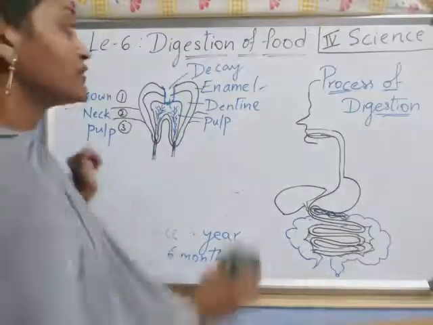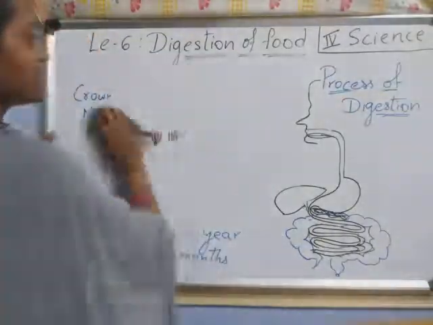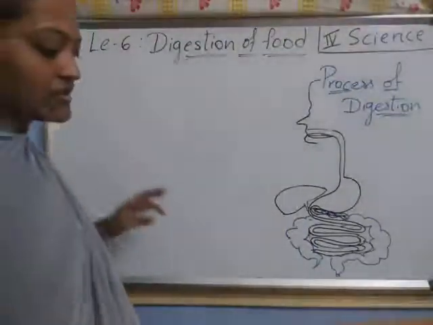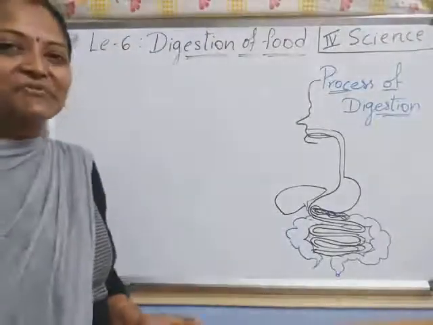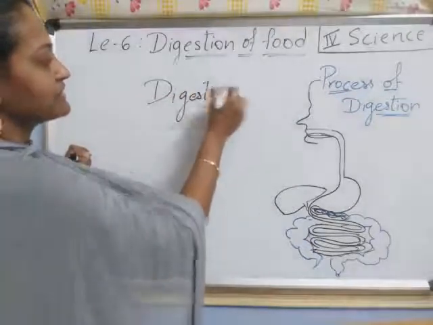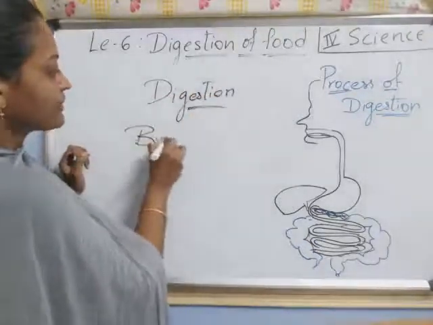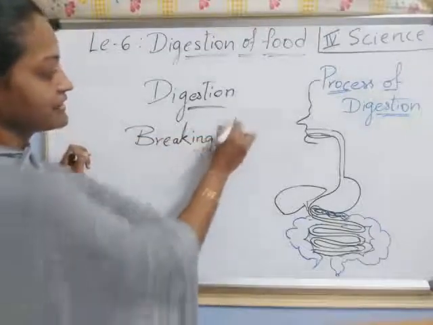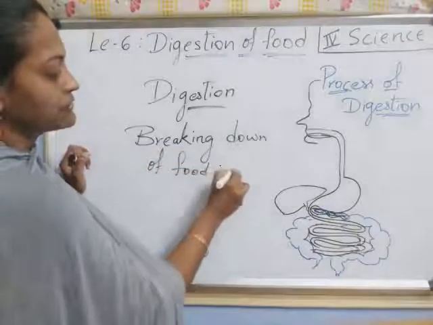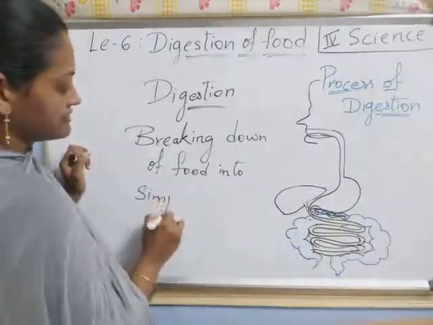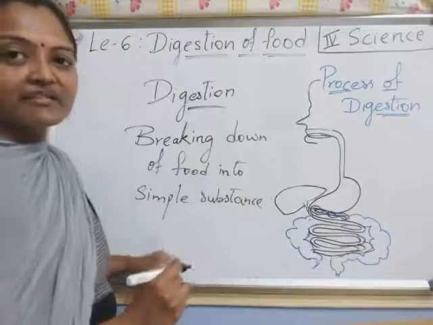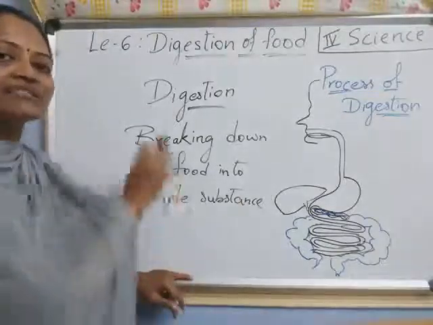Right, children? Next, coming to the process of digestion. What is digestion, I said? What do you mean by digestion, children? Digestion means breaking down of food into simpler substances. Simple substance means very, very small. Got it? That process we call digestion.